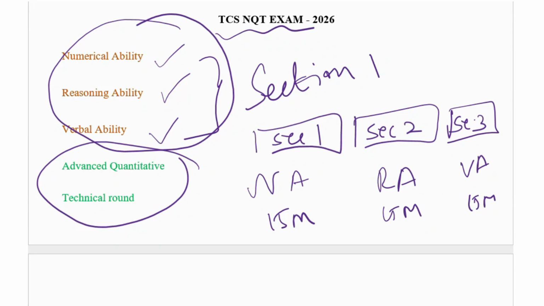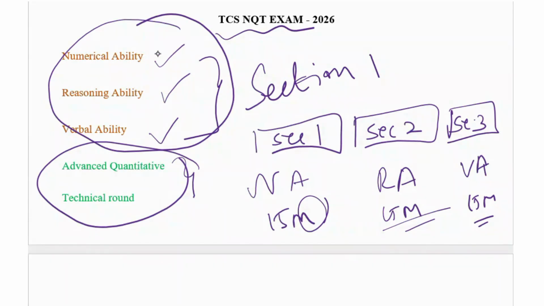We have to solve the problems within the 15 minutes, and if you don't solve them, you miss the chance, because each section has a cutoff. That's why we have to solve the problems sincerely. Again, reasoning ability is 15 minutes. After that it directly redirects to the next one, verbal ability, which is also 15 minutes. After that the second section will be advanced quantitative and the technical round.